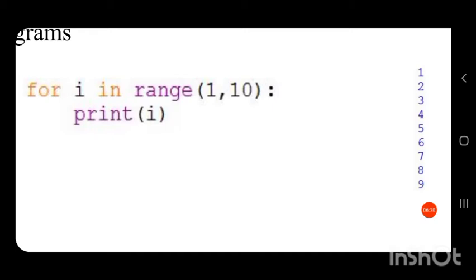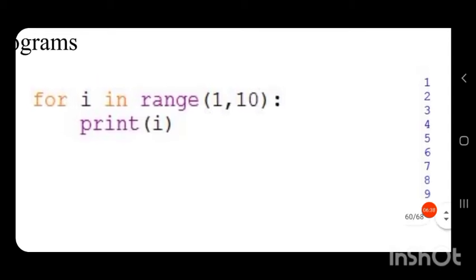Then print I will print 3. Then again I will be 4. Then it will go inside the loop and I will be printed as 4. Again I becomes 5 and 5 will be printed. Then I becomes 6, then 6 will be printed. Then again I becomes 7 and 7 will be printed. Then I will be incremented to the next value in the range, that is 8. Then again print I, 8 will be printed.